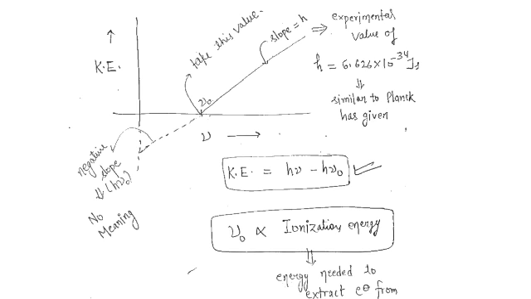Now one more interesting thing: the slope of this graph is h, that is, Planck's constant.